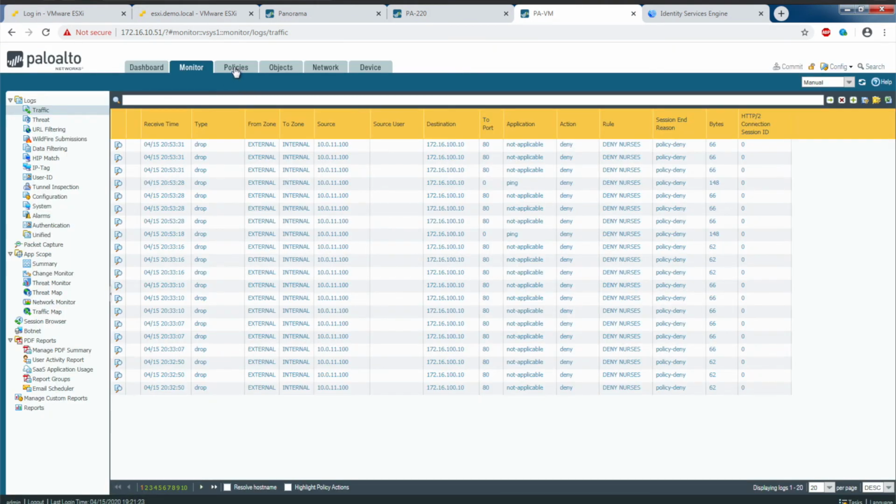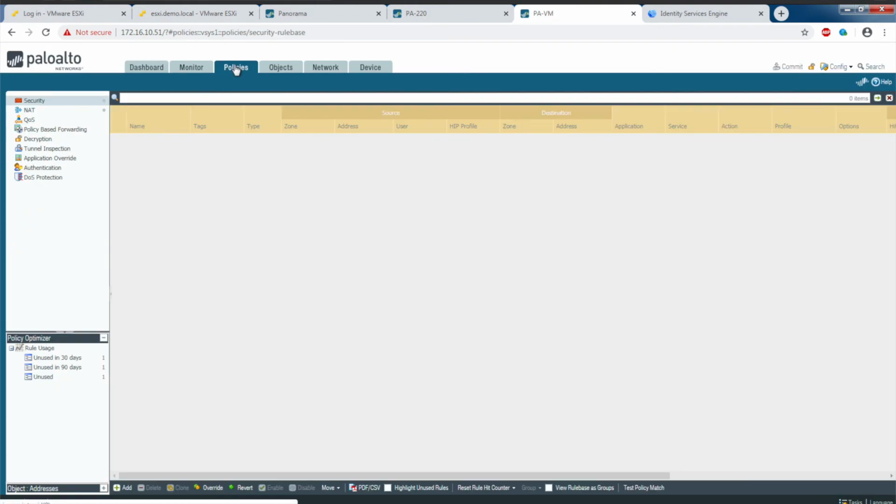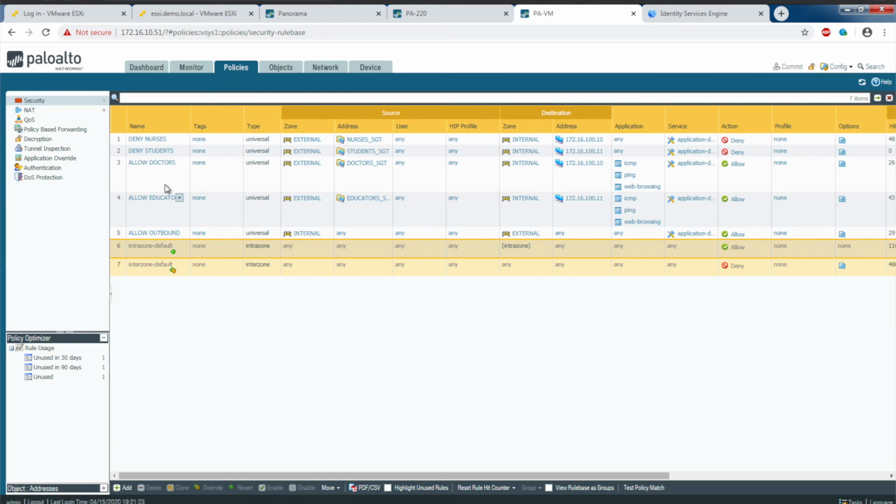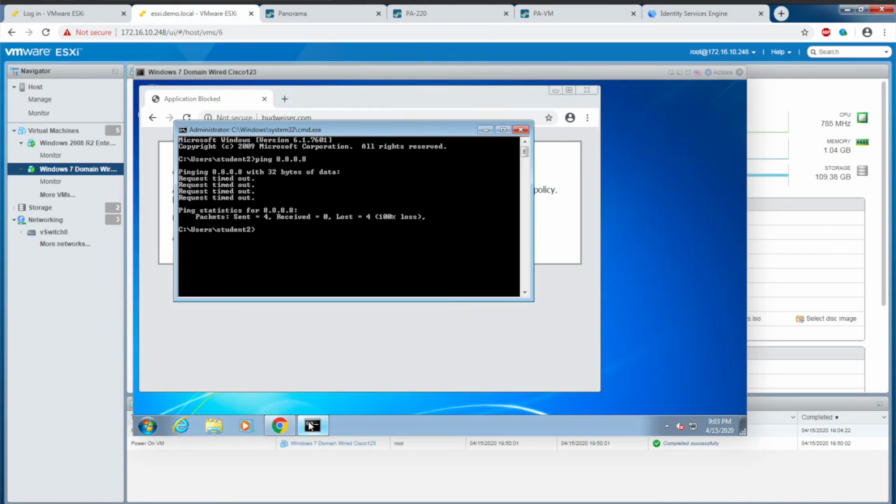For the data center, under policies, students are denied access to this particular resource, 172.16.100.11, which is the server that's simulating student records. So ping students.demo.local. Oh, students.